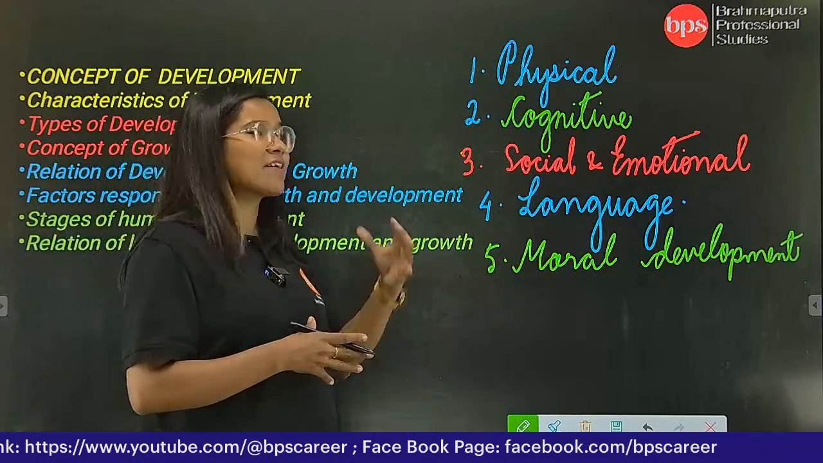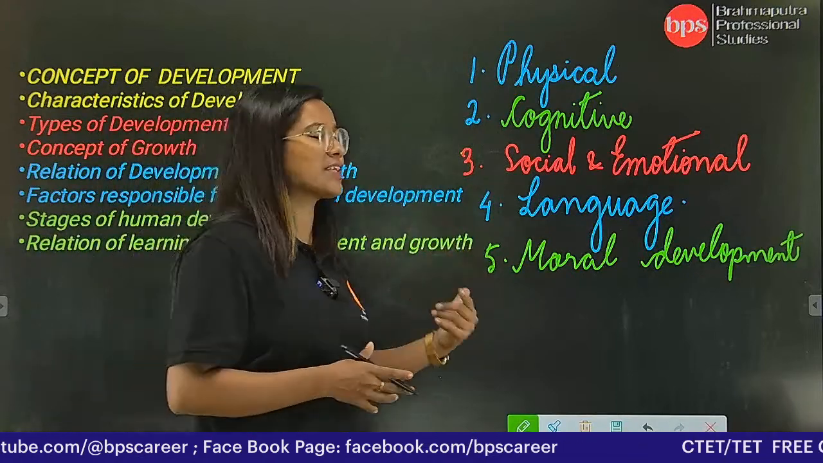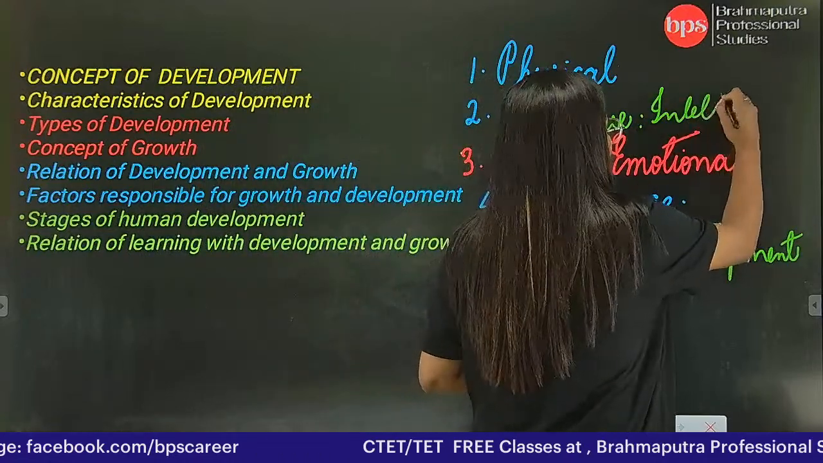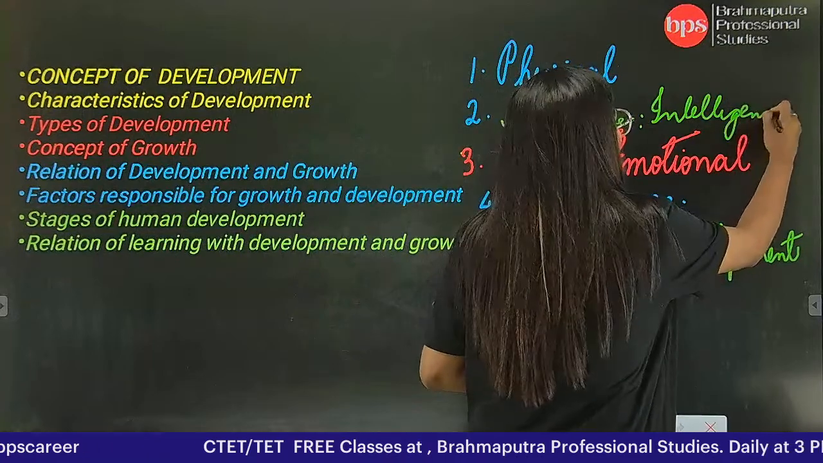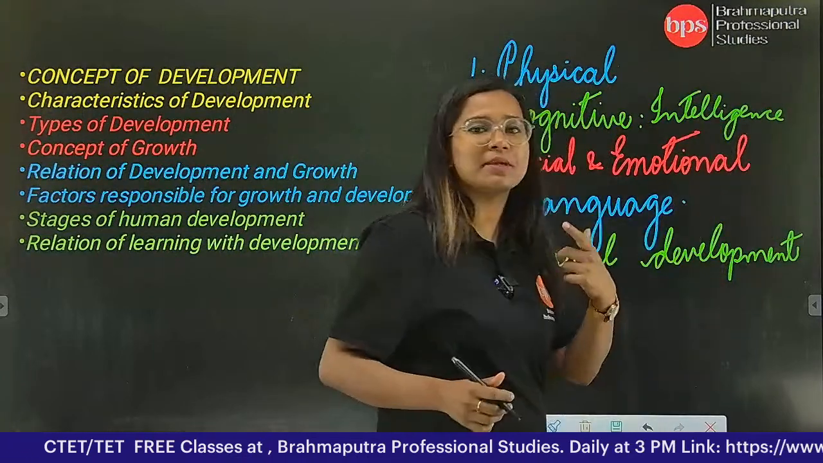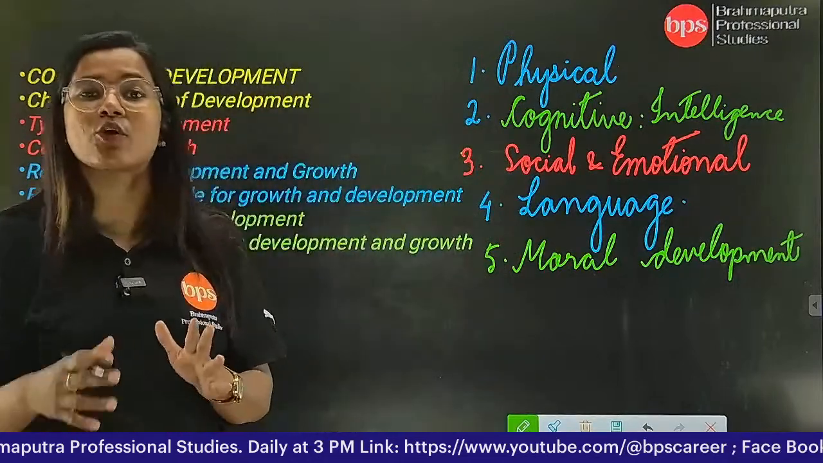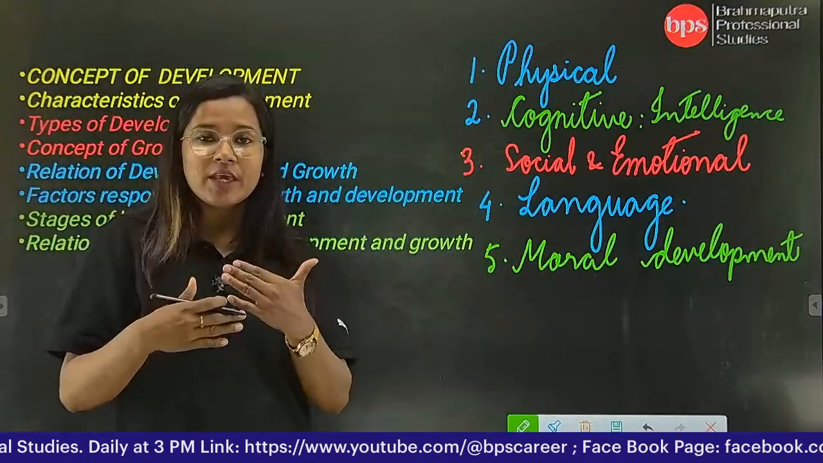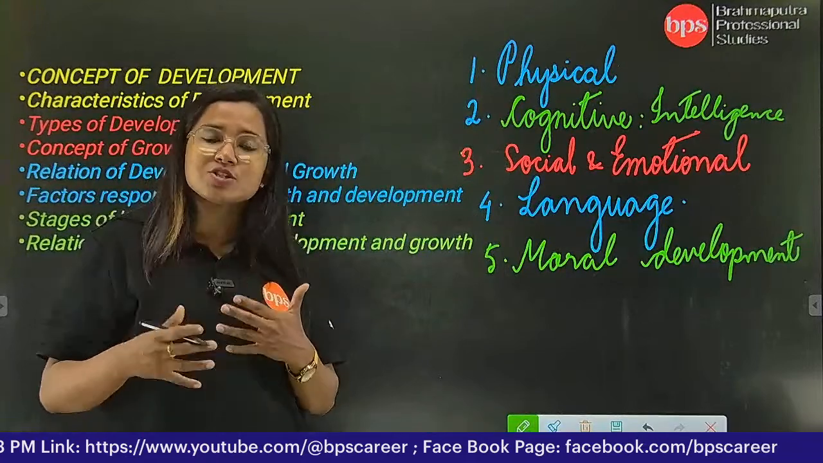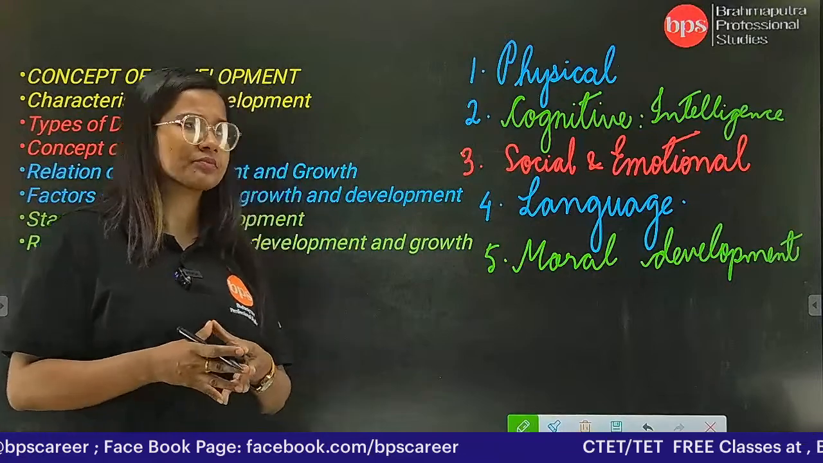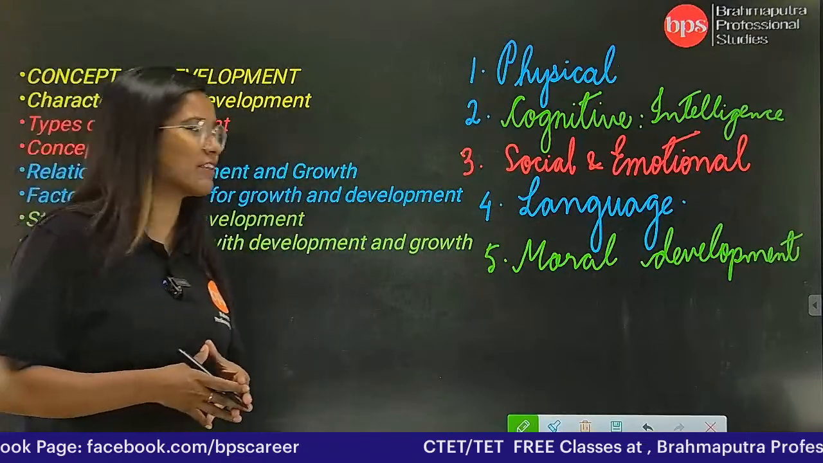Okay. Next we have the cognitive thing. Cognitive is nothing else but it is related with intelligence. Okay. So whenever you get this cognitive word, you will understand that cognitive is nothing else but cognition, and cognition means understanding. Okay, understanding, that means we can also have another word related with this, which is perception. Okay. So perception is cognitive development.